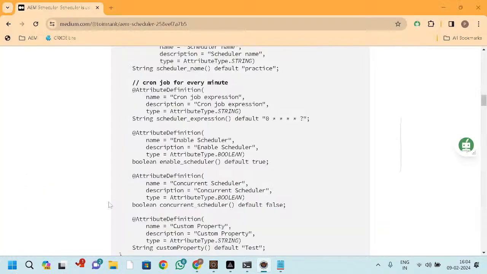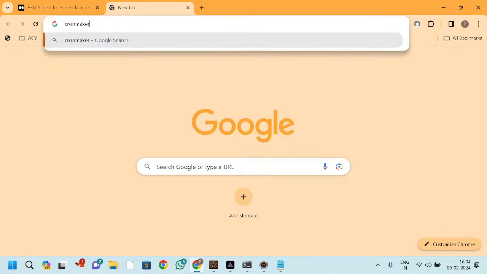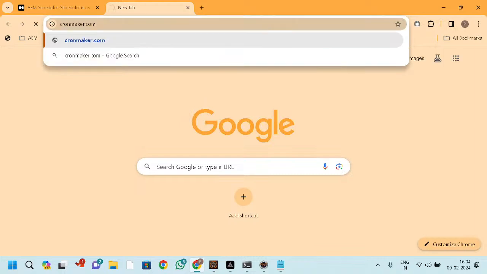Now we'll go on the internet and generate the cron expression. Simply mention here cronmaker.com. Hit enter.